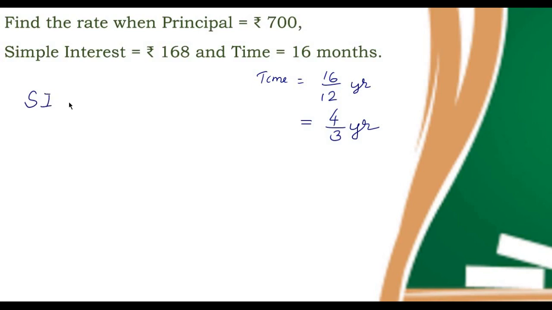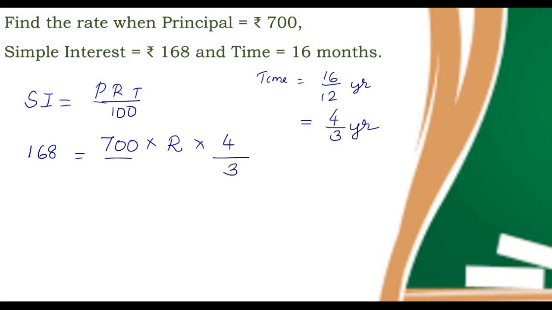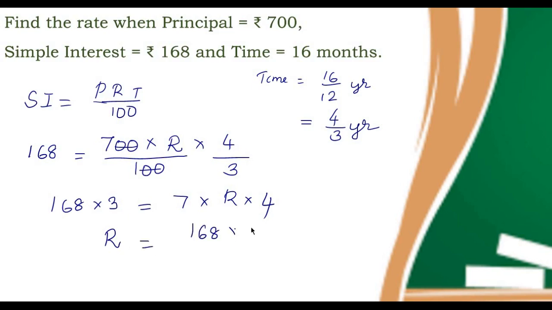Using our formula, simple interest equals PRT by 100. Simple interest 168. The principal is 700. The rate we need to find. Time taken is 4 by 3, and here comes 100 in the denominator. Let us cancel the zeros. Then 168 into 3 is equal to 7 into R into 4, or the rate R is equal to 168 into 3 by 7 times 4.